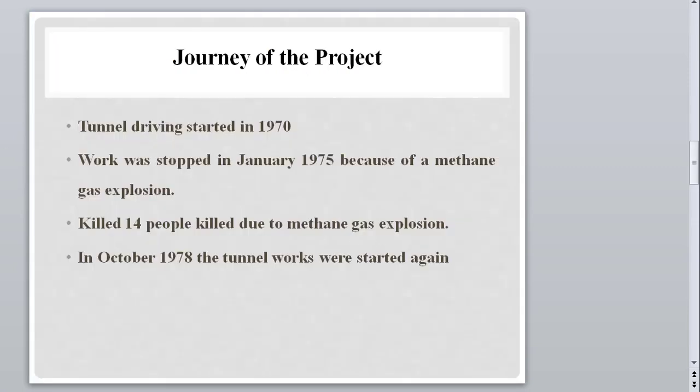So let's start the journey. Tunnel driving started in 1970, but the work was stopped in January 1975 due to a methane gas explosion, and 14 people were killed in this casualty. Again in 1978, excavation started. This gas explosion was the main casualty here, but besides this methane gas explosion there were lots of geological surprises during the excavation that hampered the project work. So let's discuss them one by one.